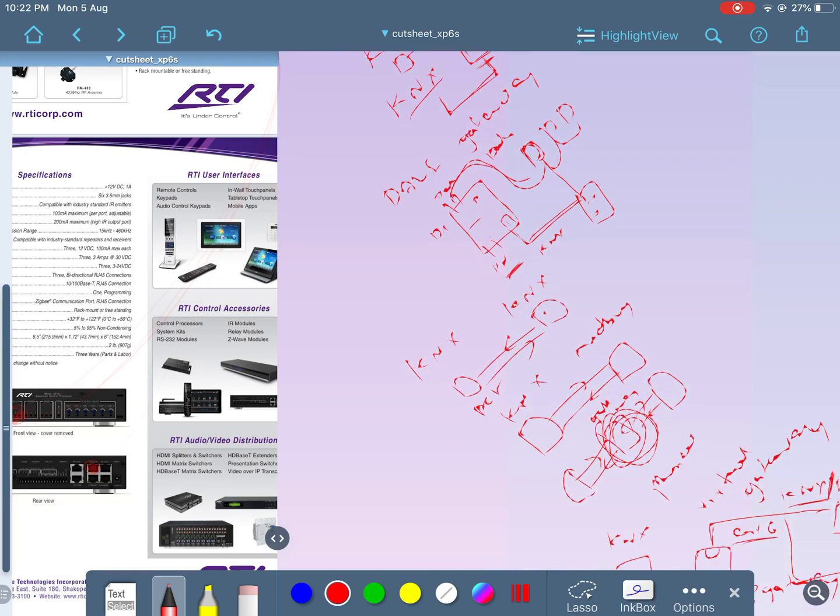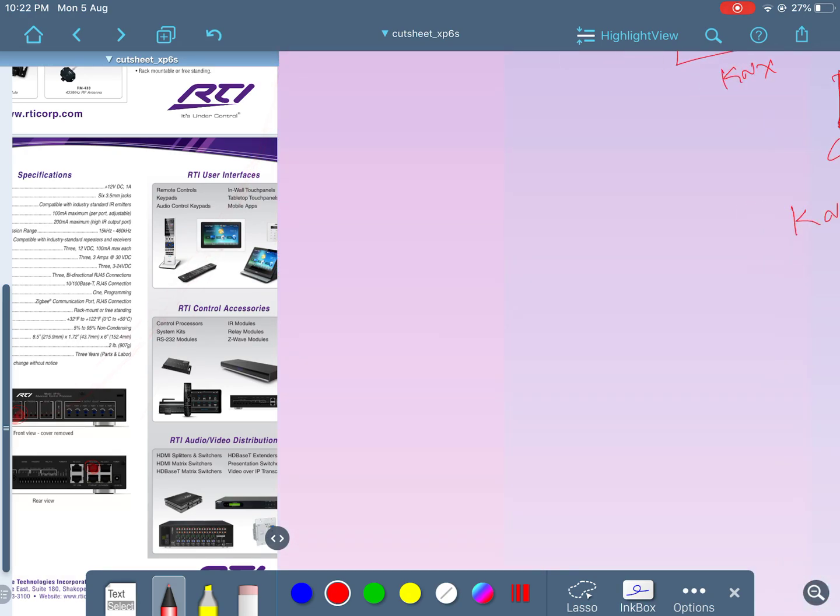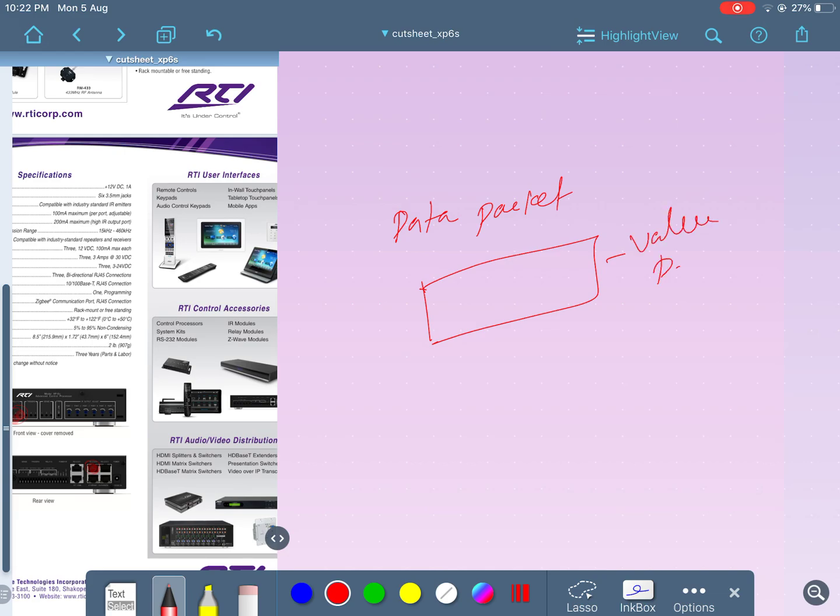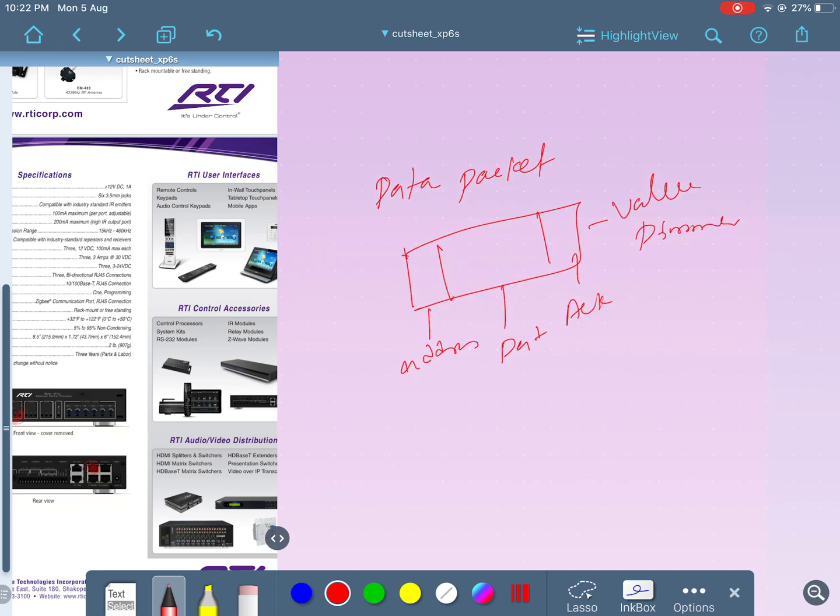Now, sending the data packet. Let's say I have a data packet, and in this data packet I'm sending a value for the dimmer. So there is an address byte, the data, then an acknowledgement, let's assume. Let's say this is a KNX data type.